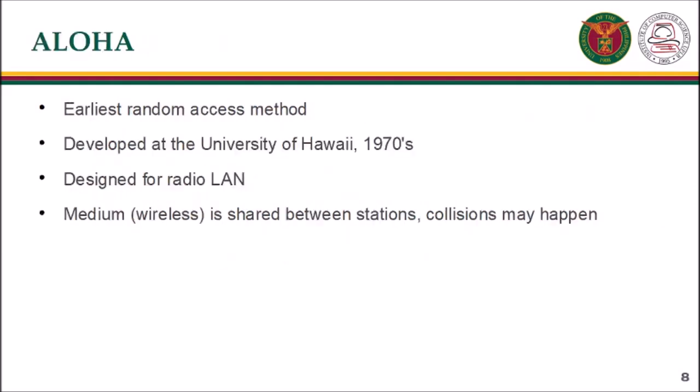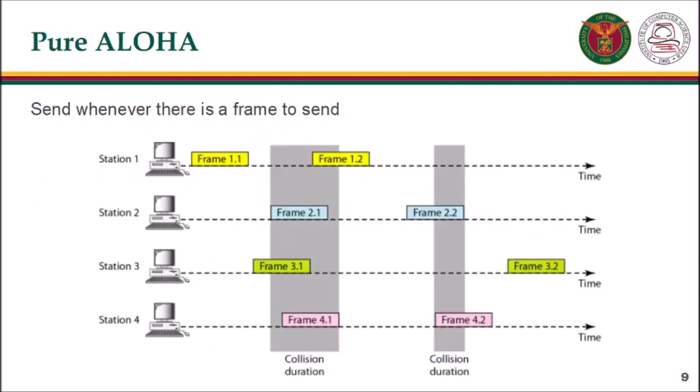Aloha, the earliest random access method, was developed at the University of Hawaii in the early 1970s. It was designed for radio LAN, but it can be used on any shared medium. It is obvious that there are potential collisions in this arrangement. The medium is shared between the stations. When a station sends data, another station may attempt to do so at the same time. The data from the two stations collide and become garbled.